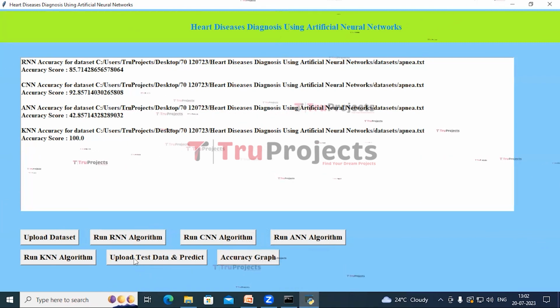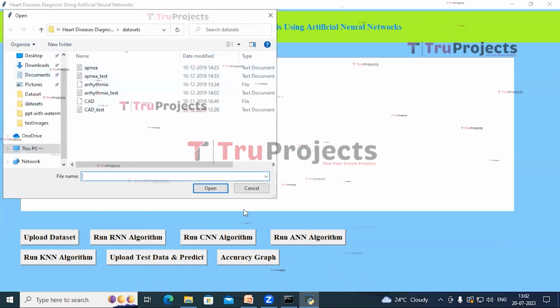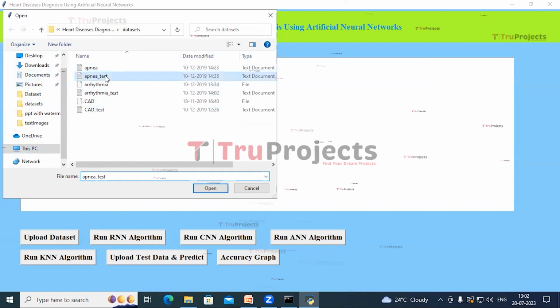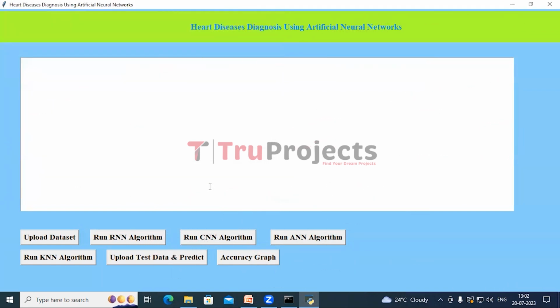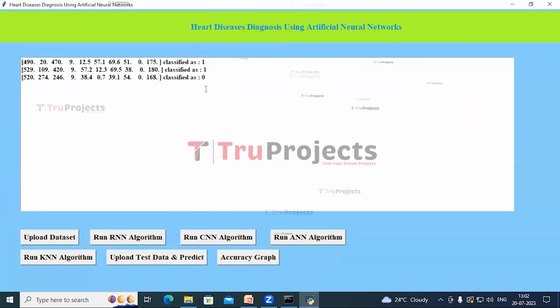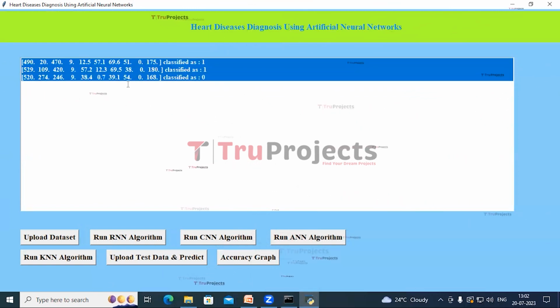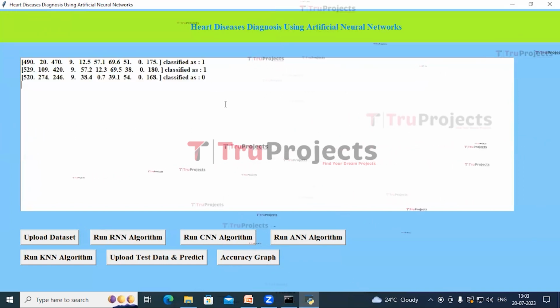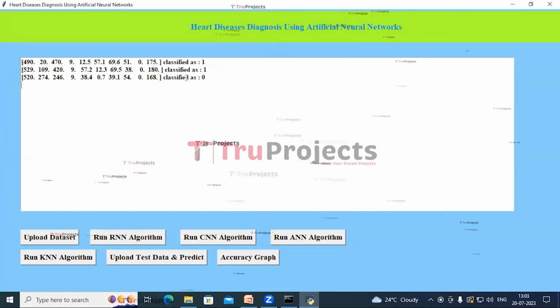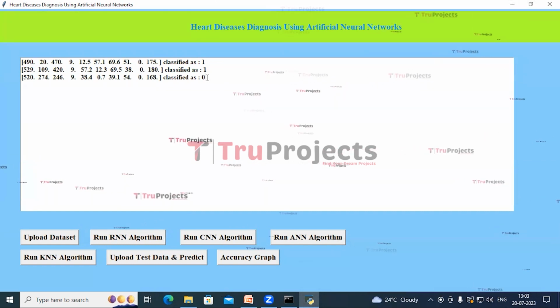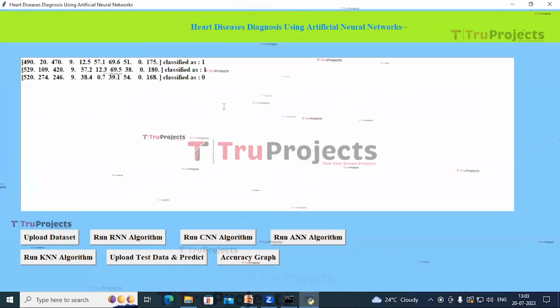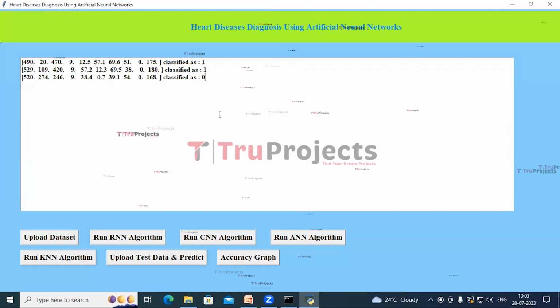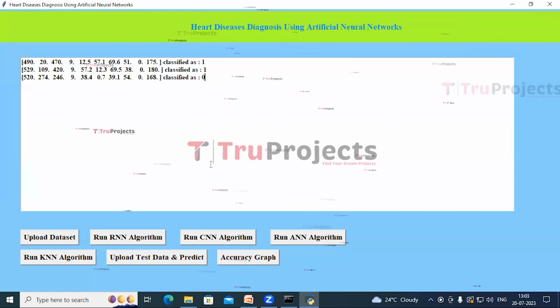Now click on Upload test data and predict. A dialog box will be opened. Select the test data and click on Open. So in the text box we can see the independent variables and the classifications according to these independent variables. 0 indicates that the disease is not present and 1 indicates that the disease is detected.